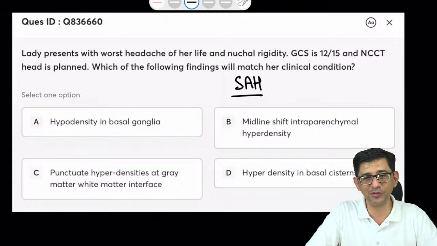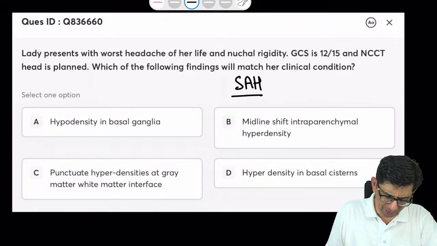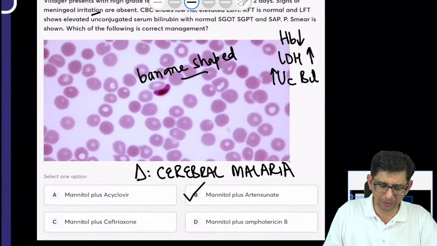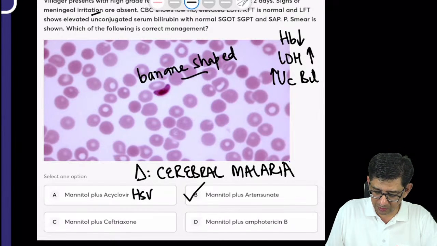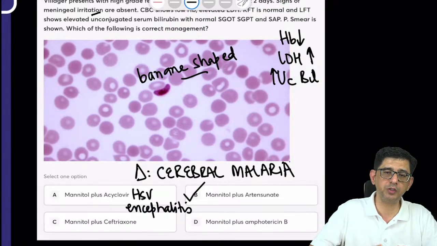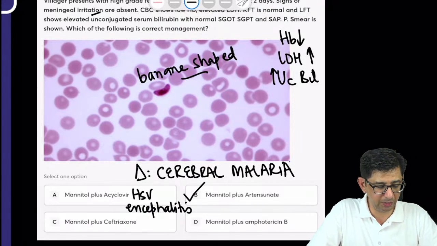No Philadelphia. There is no twist in this one. This was malaria, right? So nothing else fits. Acyclovir would be given in herpes simplex encephalitis. Ceftriaxone is given in bacterial infections, and amphotericin B would be given for a patient of cryptococcal meningitis.